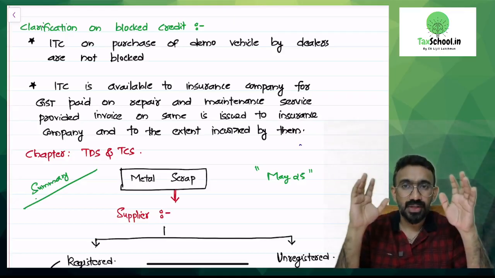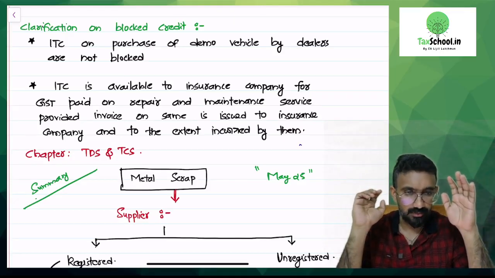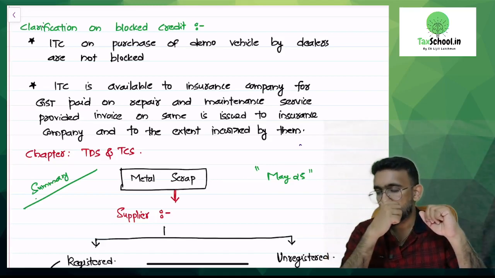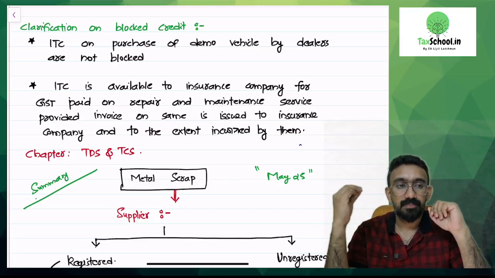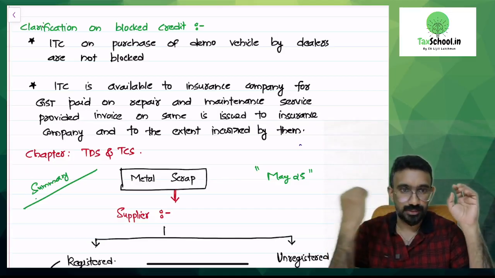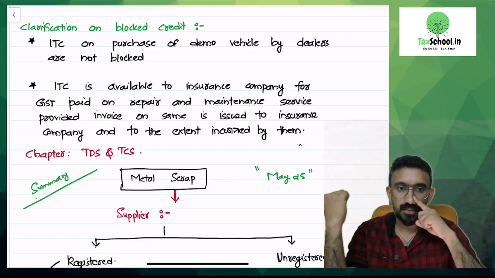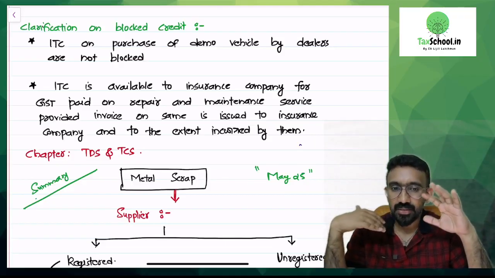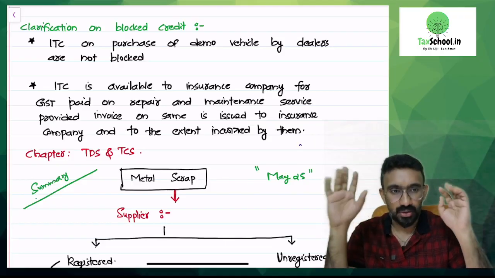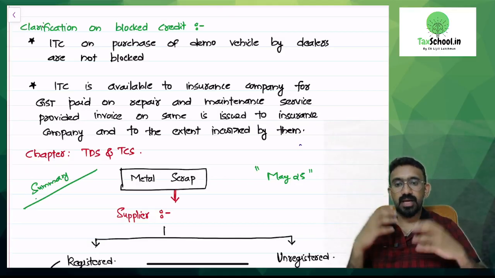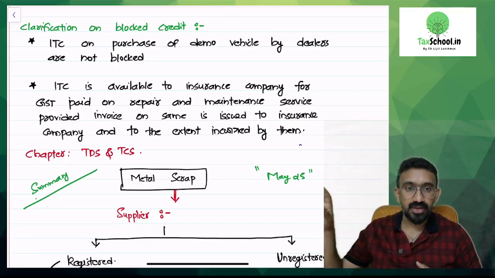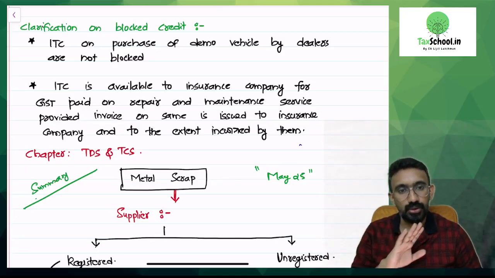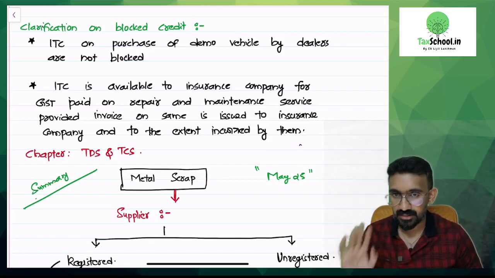If you look at section 17(5), the blocked credit provision, you know that if you are purchasing a motor vehicle meant for persons, like passenger vehicles, cars, scooters, SUVs and all that, with seating capacity less than or equal to 13 including driver, it's a blocked credit, right? So if you and I purchase a car in the name of a registered business, can the registered business take input tax credit on GST paid on the car? Not possible, because it is not allowed as credit.